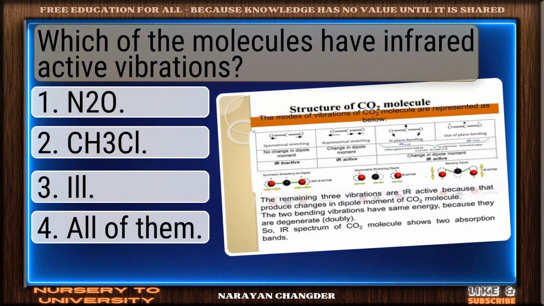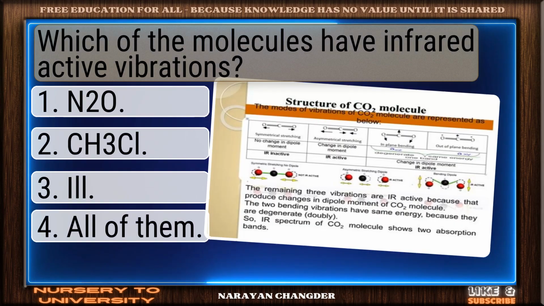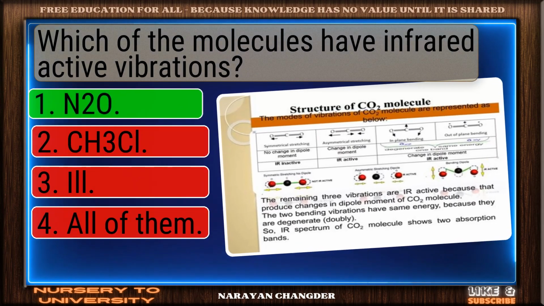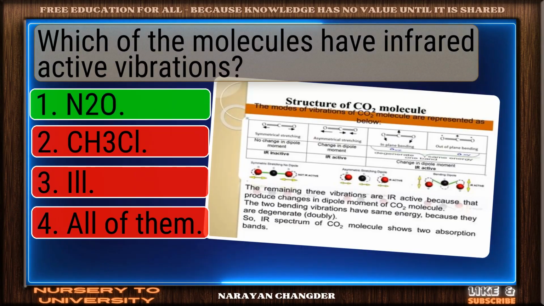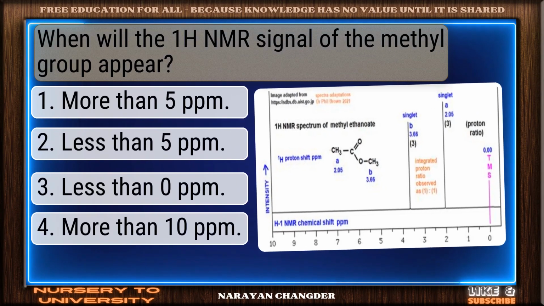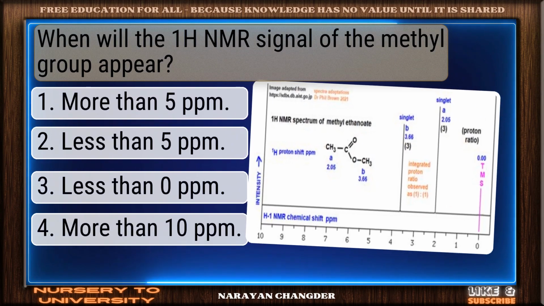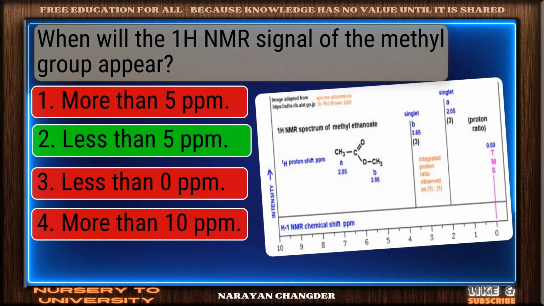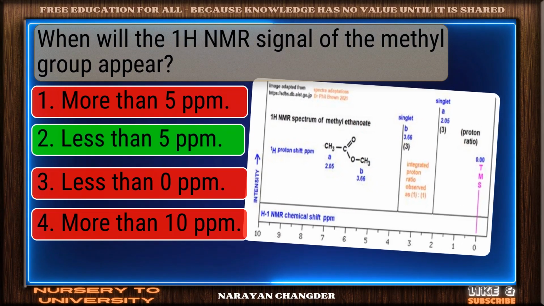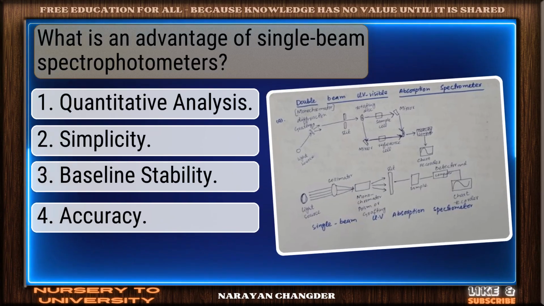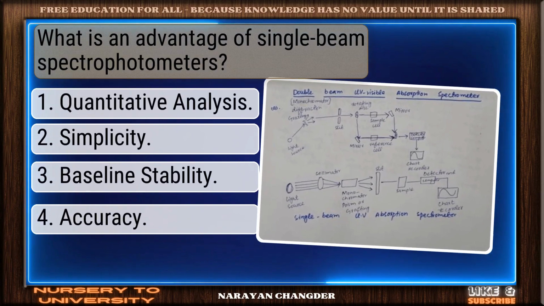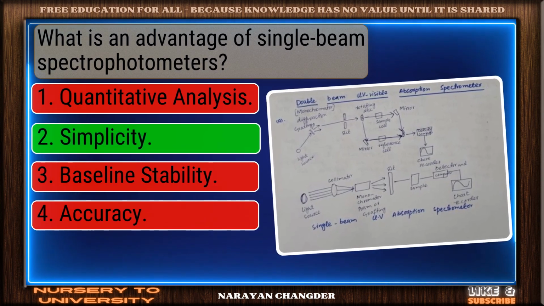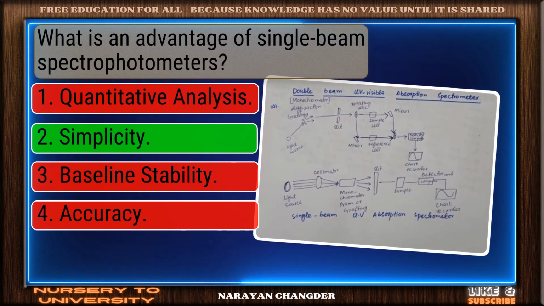Which of the molecules have infrared active vibrations? Nicely done. 1 and 2 is a solid answer. When will the 1H NMR signal of the methyl group appear? Good job. Your answer less than 5 ppm works well here. What is an advantage of single-beam spectrophotometers? Correct. Simplicity is the right answer.